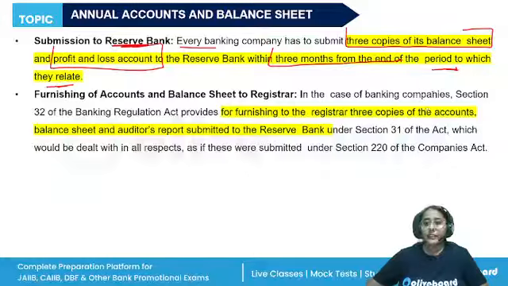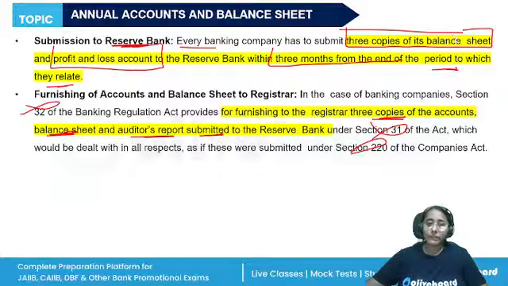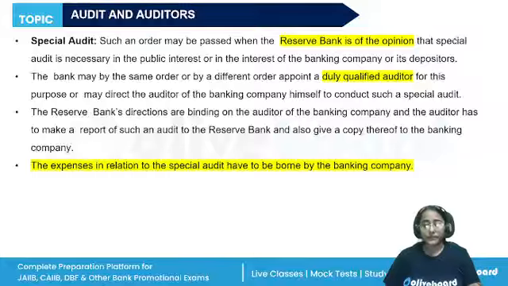Again, 3 copies of the accounts, balance sheet, and auditor's report to be submitted to RBI. Don't worry about these sections. These sections are not important. Just remember, all right, 3 copies of the balance sheet and profit and loss account to RBI, and the accounts and balance sheet have also to be furnished to the registrar of companies.